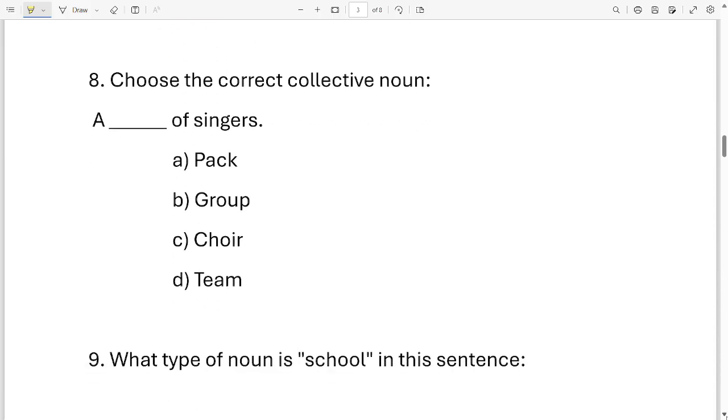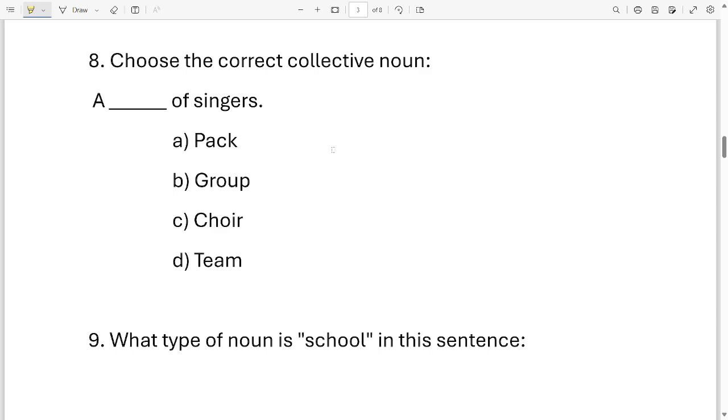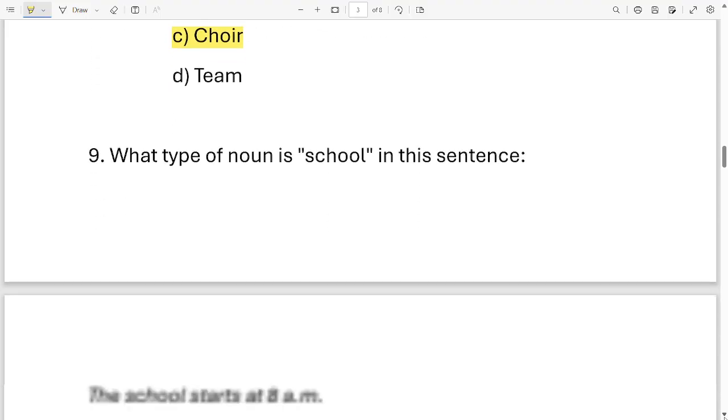Okay, question number 8. Choose the correct collective noun to fill in this blank. A dash of singers. Which word should come over here? Pack, group, choir, team. Which word should come over in this blank? It is option C, choir. A choir of singers.